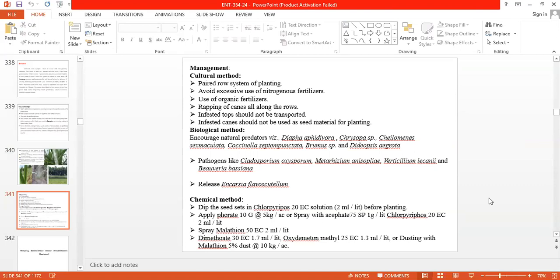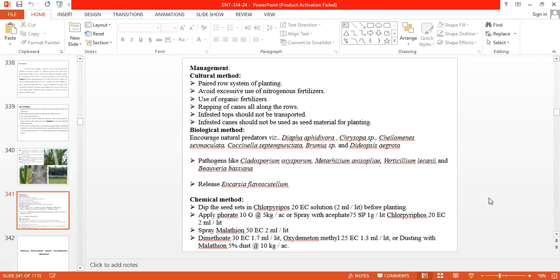Then mainly biological control agents, in that Dipha aphidivora, Chrysoperla carnea, Cheilomenes sexmaculata, Coccinella septempunctata, Brumus species, Micromus igorotus. Then pathogens, in that Cladosporium oxysporum, Metarhizium anisopliae, Verticillium lecanii, Beauveria bassiana. These are the effective pathogens. Then Encarsia flavoscutellum, this is the parasitoid, also effective for the sugarcane woolly aphid.